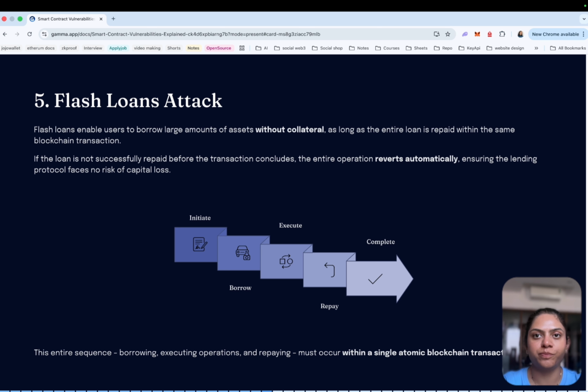This is how a flash loan attack happens. Because the attacker temporarily controls a large amount of capital, they can create artificial price movements or trigger protocol logic that would normally be impossible, because you can flash loan a bigger amount and do the transaction.